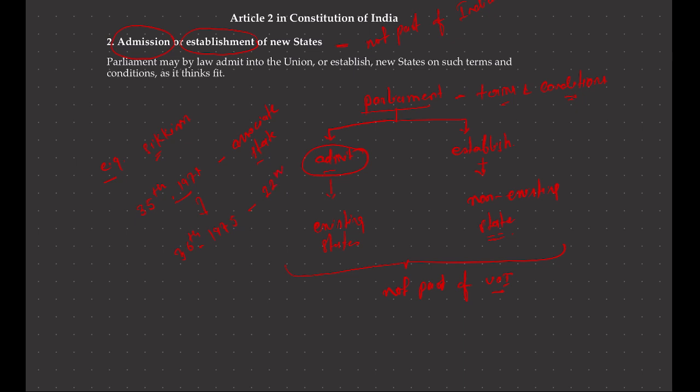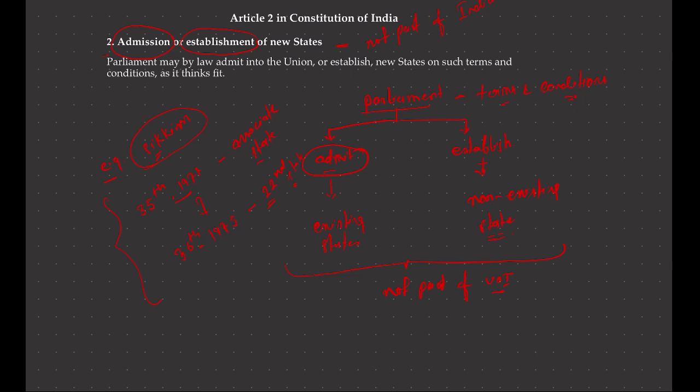It was made the 22nd state in the Indian Union. So the integration of Sikkim is an example of Article 2 of the Constitution. Do remember and take this essence with you.